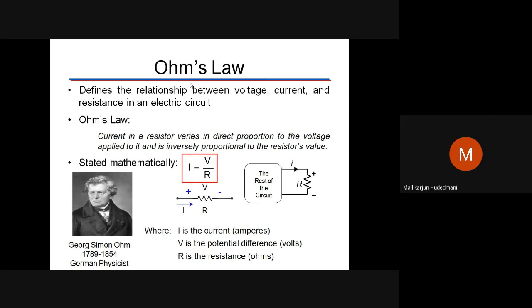What is that? Current flowing through the conductor is directly proportional to the potential difference across its two ends, provided physical condition and temperature remain constant. You need to narrate all the things, and where it is applicable and not applicable, all those things as per the question you need to consider. That is the first possible question in this particular chapter.